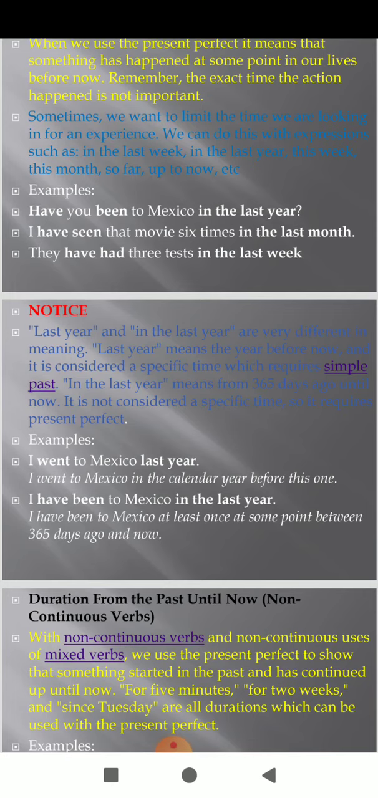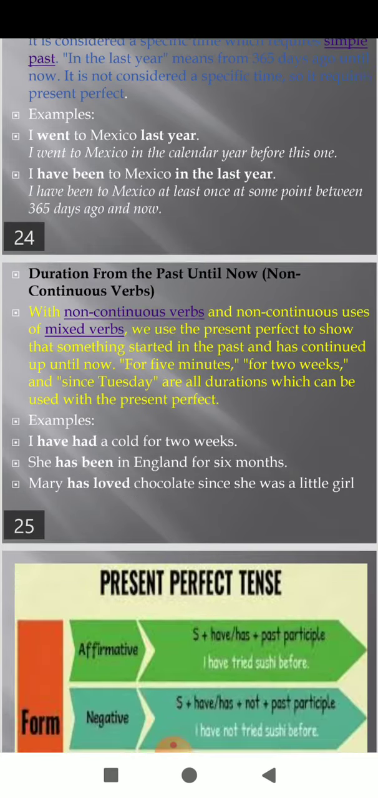Students, "in the last year" and "last year" are very different in meaning. Last year means the last year before now, and it is considered a specific time which requires simple past. So "in the last year" means from 365 days ago until now. It is not considered a specific time, so it requires present perfect. Okay, I went to Mexico last year means I went to Mexico in the calendar year before this one.